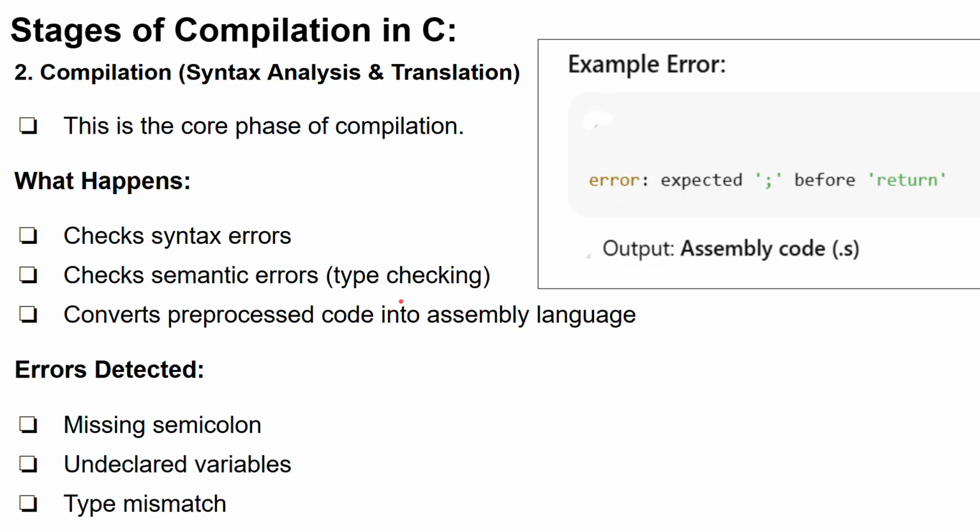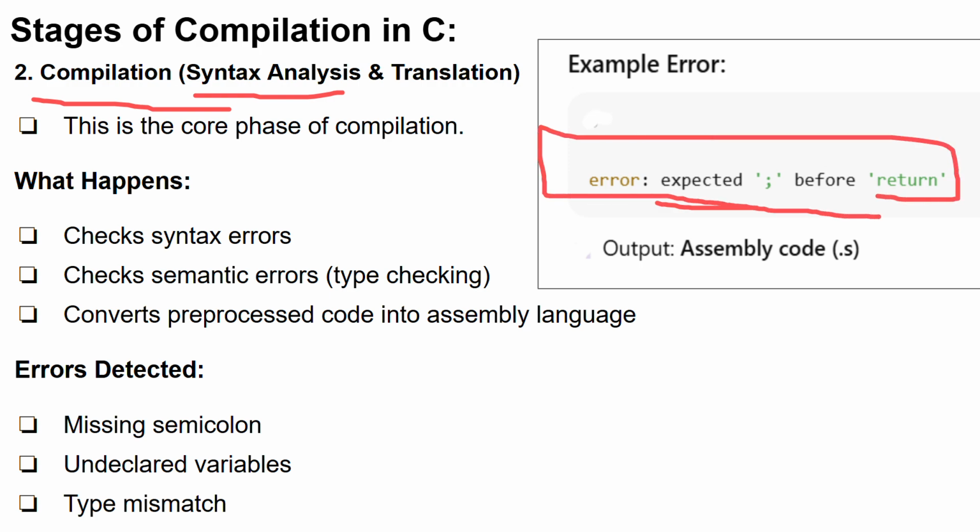Then the second step in the compilation is the compilation itself. Here it checks for any syntax errors, and it translates the high level language into machine language, that is zeros and ones. If you miss a semicolon or miss a return statement, these are called syntax errors. These will be identified by the compiler.